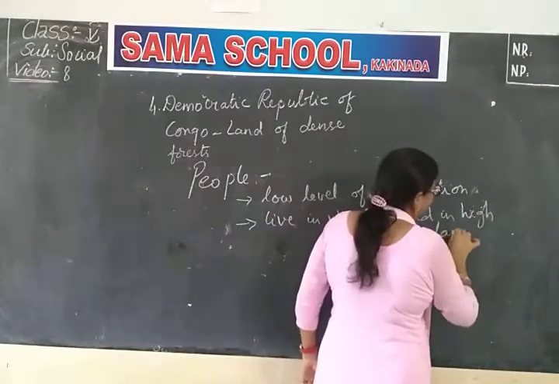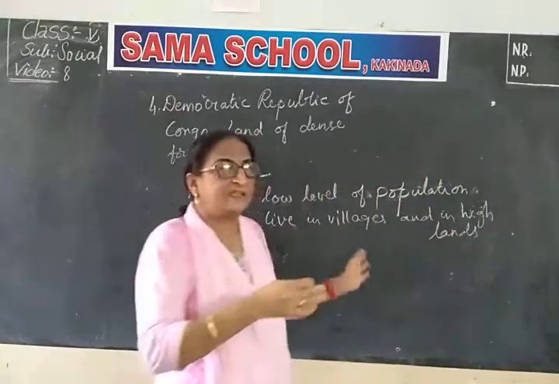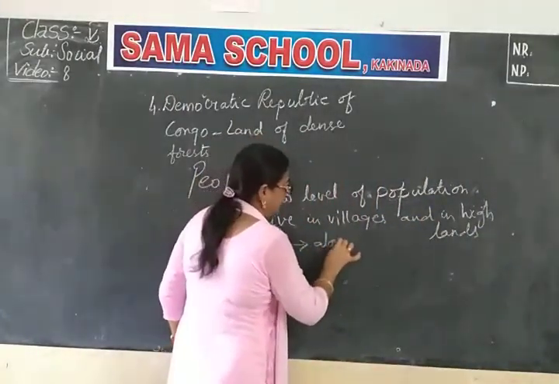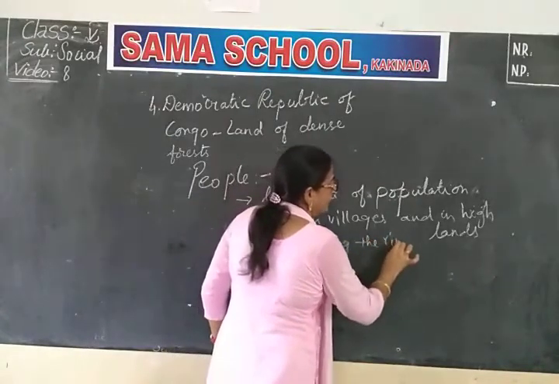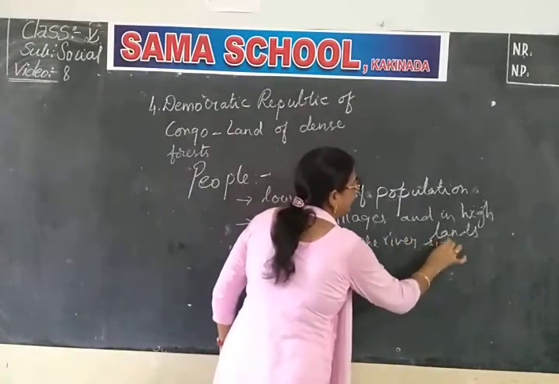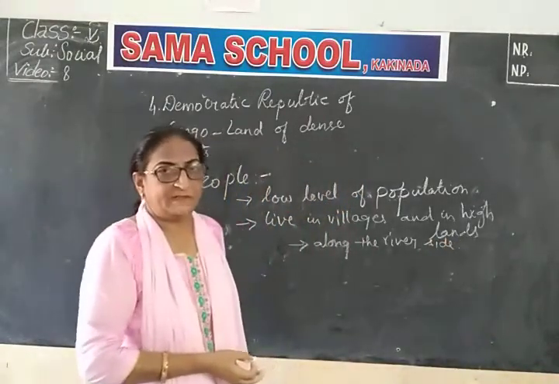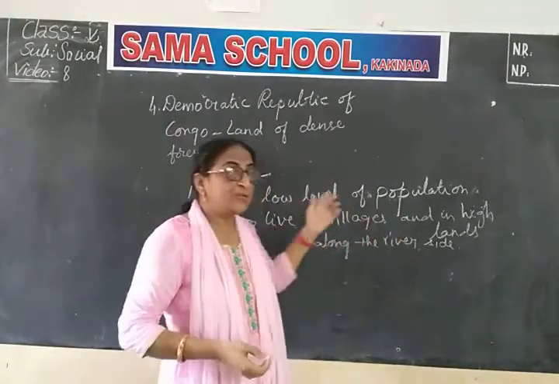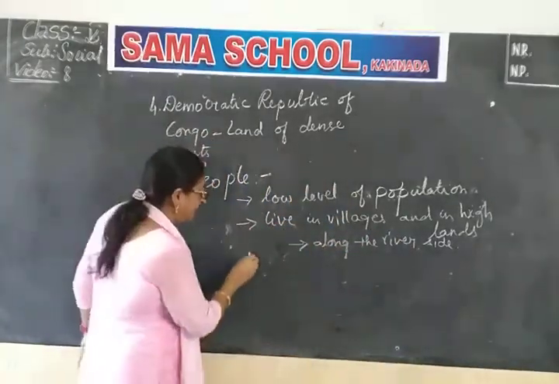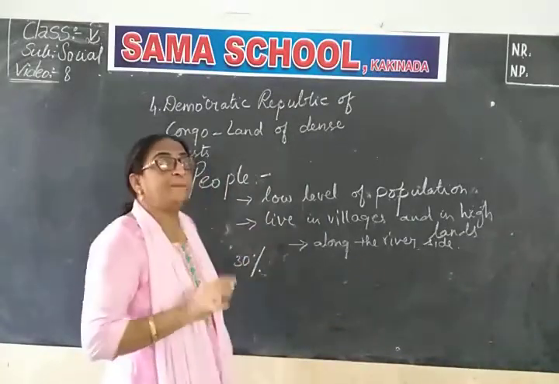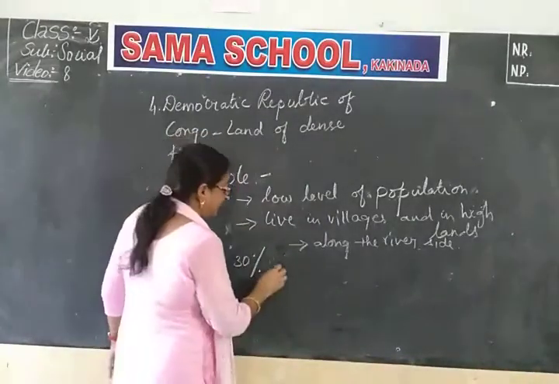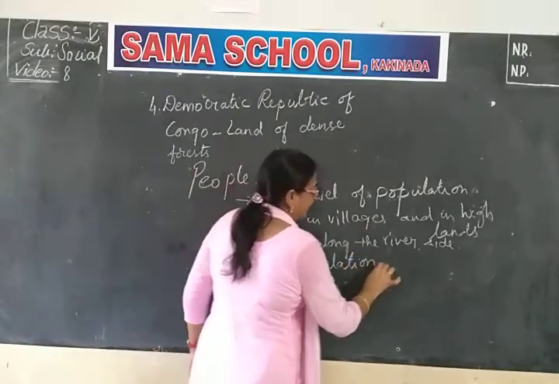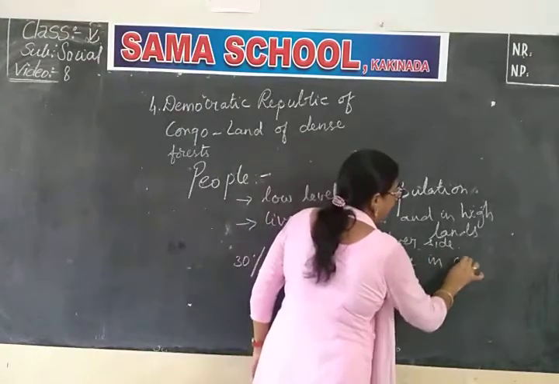They live in highlands and elevated lands like plateaus near the east, along the river. They have to live along the riverside. Why? Because if they are near the riverside, there is easy availability of water. They have a water facility easily. Mostly they live in villages. Only 30% of the population live in cities. Do you understand?